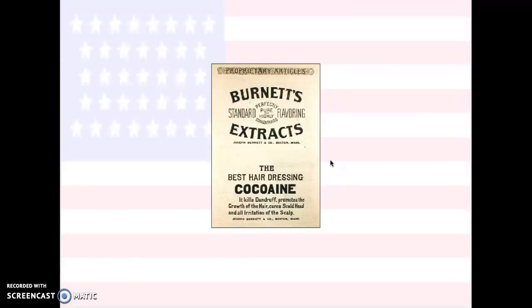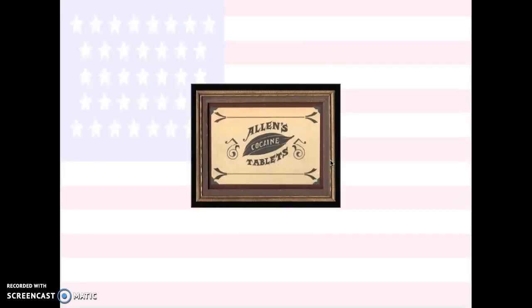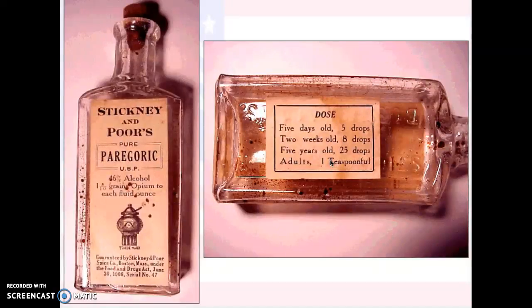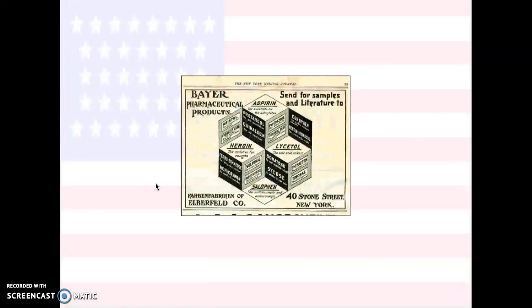So here are some of the things. You can see the best hairdressing cocaine. They used cocaine for killing dandruff, and cocaine tablets here, and these are cocaine toothache drops. So basically people just didn't really know what they were ingesting. This one is for babies, 5 days old, 5 drops, 46% alcohol, which is a lot. Unheard of today. There's cough medicine with heroin in it.